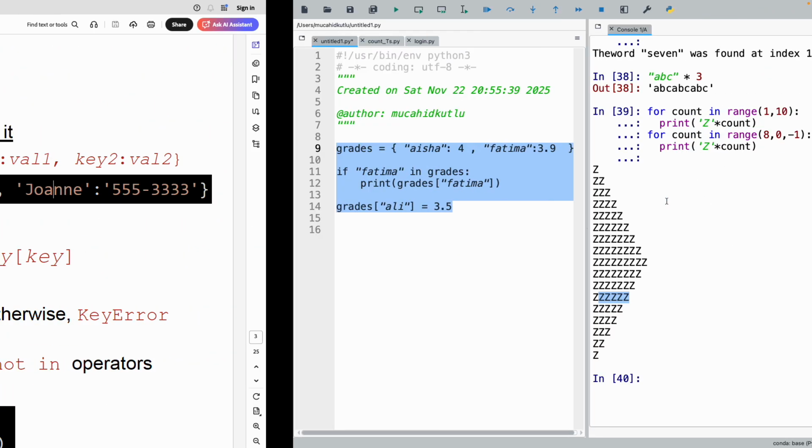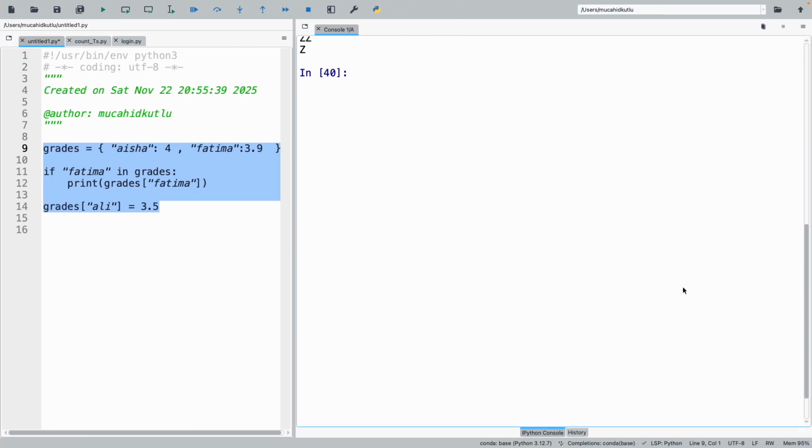Let's do one example. Let's say that I would like to keep the grades of students in a dictionary. So again, one big difference: I will not use square brackets, I will use curly brackets. When I do these curly brackets, now this becomes a dictionary. Now this is an empty dictionary.